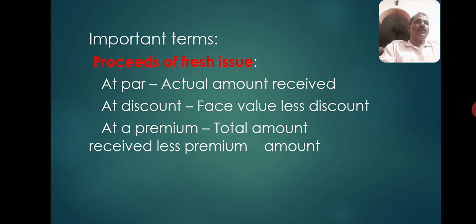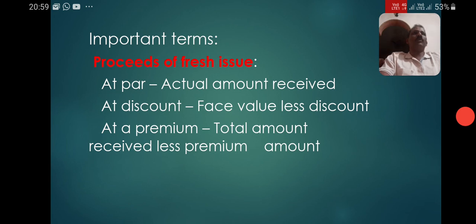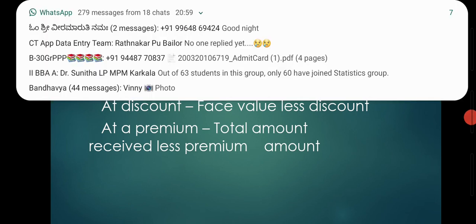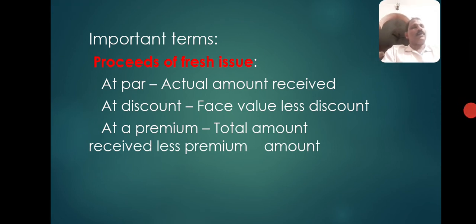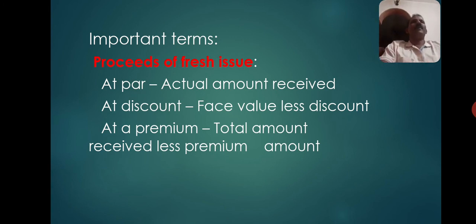Then you need to know the meaning of proceeds of fresh issue. Proceeds of fresh issue is nothing but the amount received on fresh issue. When it is made at par, it is the actual amount received, whatever you debit to bank account. When it is made at a premium, it is only the amount received towards face value. In the sense, total amount received less the amount of premium, because that premium has to be separately credited to security premium account, and such security premium account balance can be used for providing for premium on redemption.